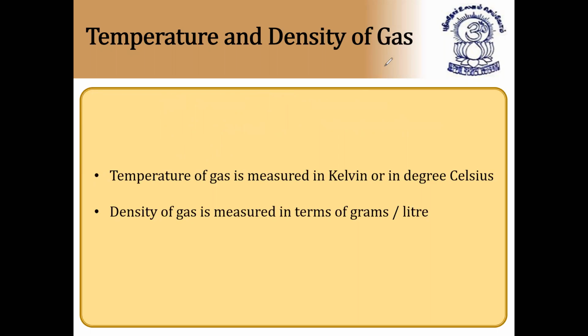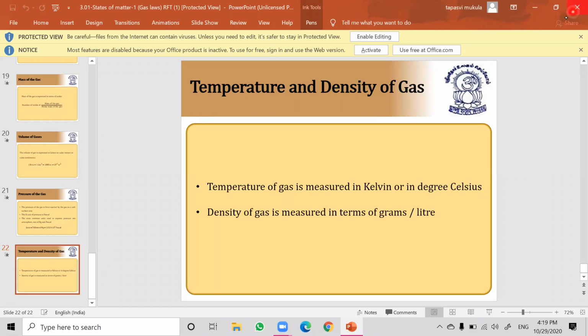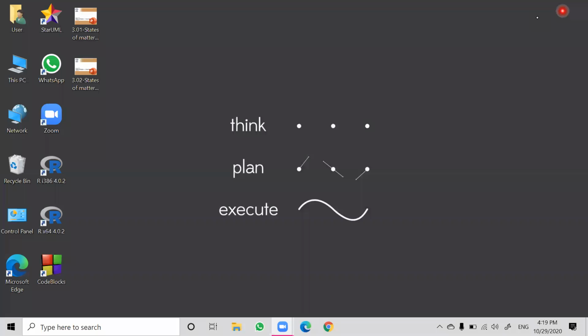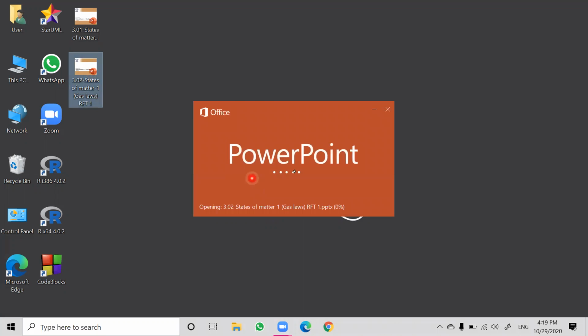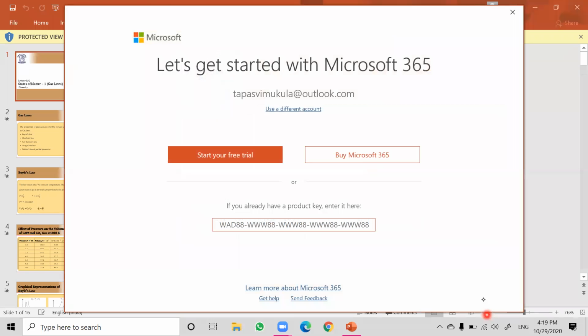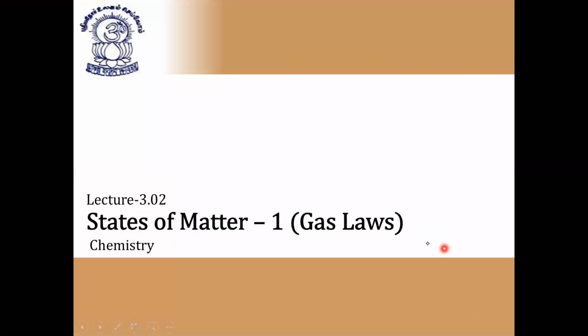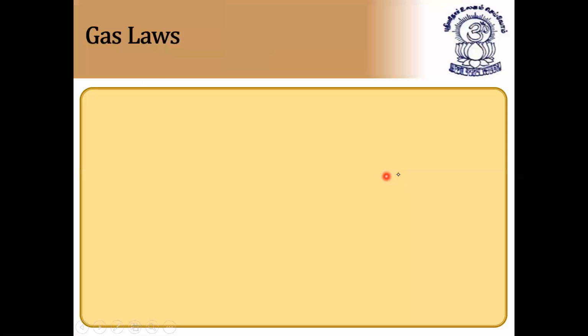Next, we are going to discuss this only, and based on this only, we have gas laws. So now we are going to discuss gas laws. The relation between these measurable properties are nothing but gas laws. What are gas laws? Simple, it is very simple.